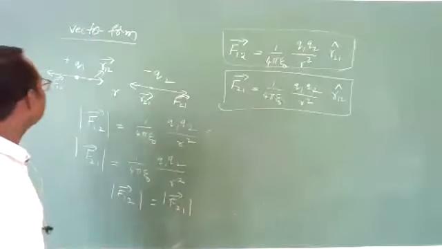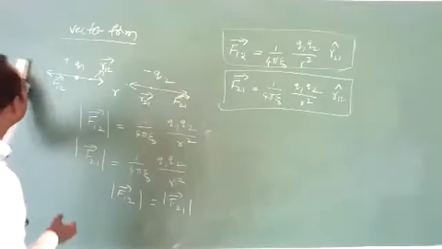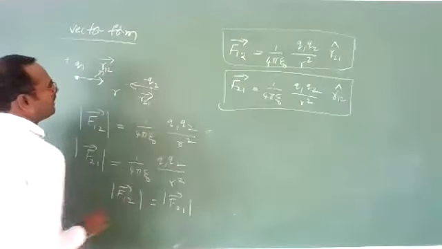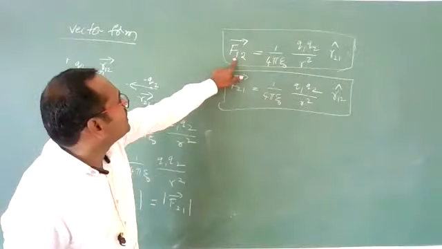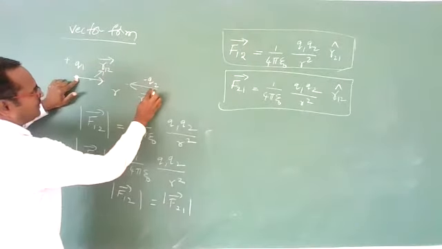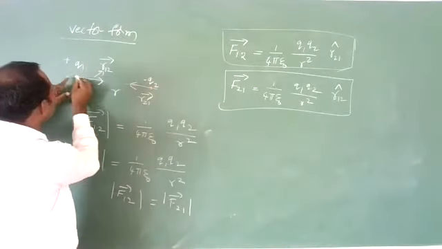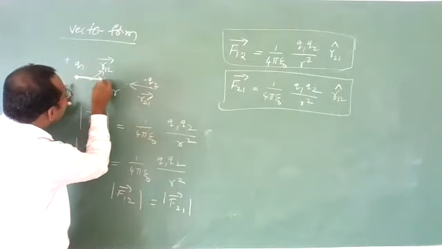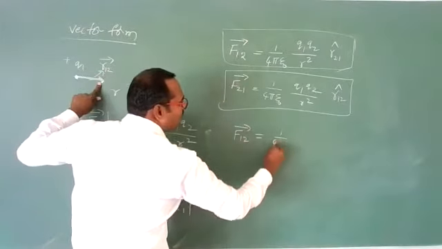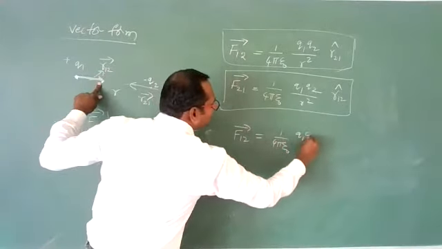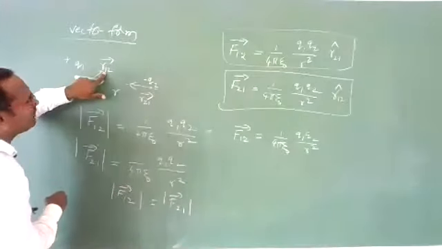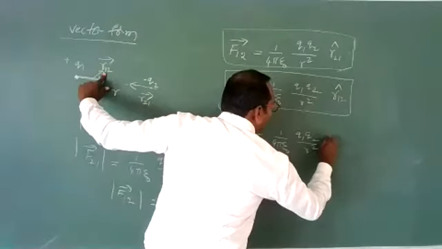See, according to direction, now if I want the force on the first charge due to the second charge, I want the direction. Which type of force is it? Attractive force, means in this direction. In this direction means this force F12 bar can be written as 1 by 4 pi epsilon naught q1 q2 by r square. Unit vector in which direction? In the direction of r12 bar, r12 cap.